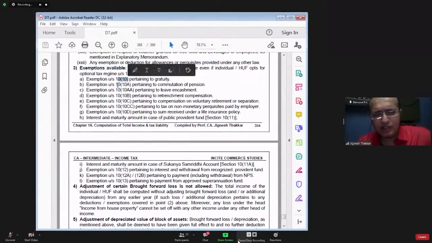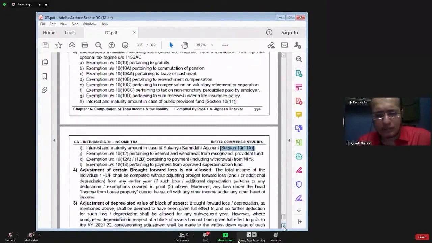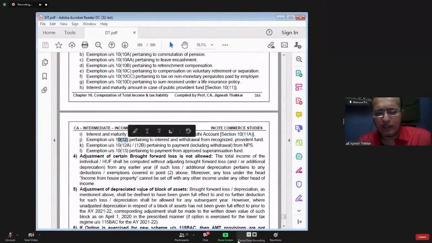Section 10 clause 10 gratuity, section 10 clause 10A commuted pension, 10AA leave salary, section 10 clause 10B retrenchment compensation, section 10 clause 10C VRS compensation, section 10 clause 10CC tax on non-monetary perquisite paid by employer, section 10 clause 10D maturity proceeds of LIC, section 10 clause 11 amount received on public provident fund, section 10 clause 11A maturity proceeds of Sukanya Samriddhi account scheme, section 10 clause 12 amount withdrawn from recognized provident fund, section 10 clause 12A and 12B amount withdrawn from national pension scheme, notified pension scheme, section 10 clause 13 amount withdrawn from approved superannuation fund.